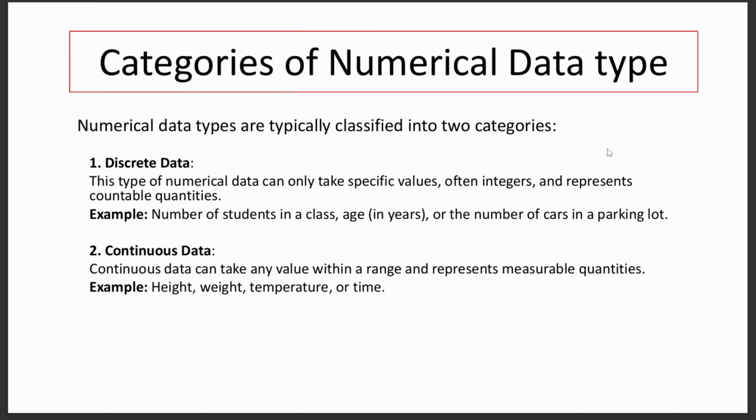Numerical data types are typically classified into two categories. The first one is discrete, and the second one is continuous. So the first one is discrete. This type of numerical data can only take specific values, often integers, and represents countable quantities. For example, number of students in a class, age in years, or the number of cars in a parking lot. The second one is continuous data. Continuous data can take any value within a range and represents measurable quantities. For example, height, weight, temperature, or time.